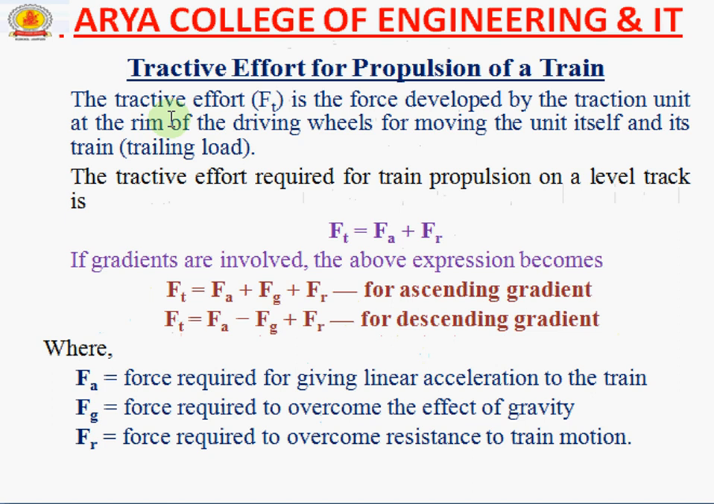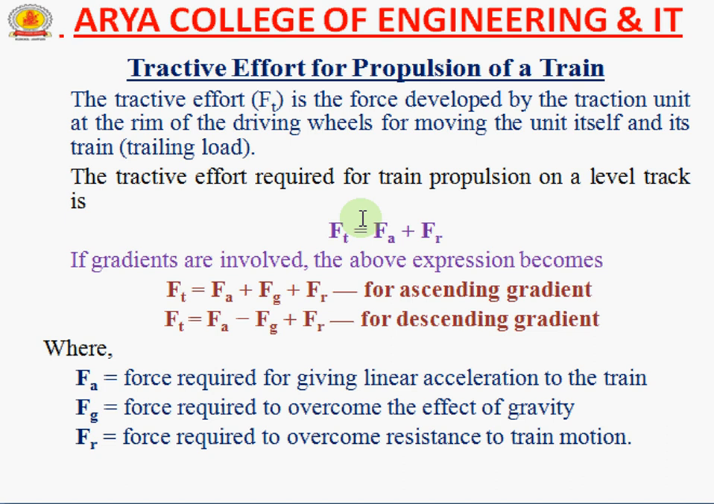If we talk about the tractive effort for propulsion of a train, the tractive effort, if we take Ft, is the total force developed by the traction unit at the rim of the driving wheel for moving the unit itself and its train, that is, its coach load or trailing load. The tractive effort required for propulsion on a level track is the total force required to overcome the effect of gravity and the force required to overcome the resistance of train movement.